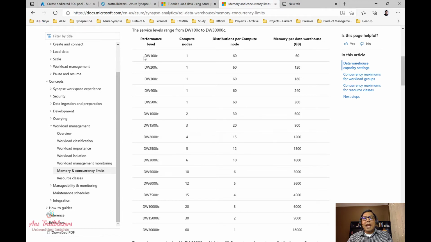The level can be from all the way from DW 100C to DW 30,000C, and for every increase in 500 in DWC, you'll see a new compute node getting added. For example, for DW 500C, there is only one compute node. For DW 2000C, there are 4 compute nodes. Likewise, for DW 5000C, there are 10 compute nodes. So based on your need, you can have bigger database if you want to process large amount of data.